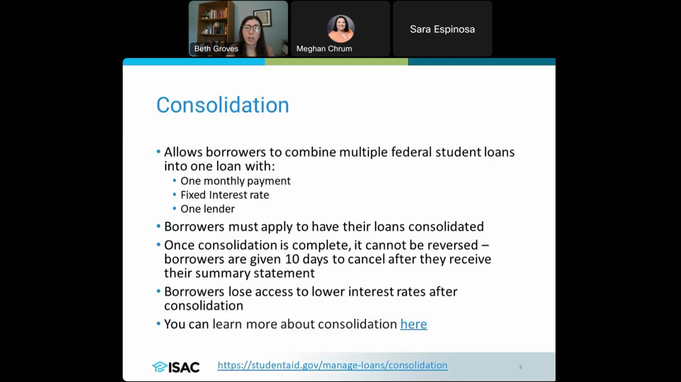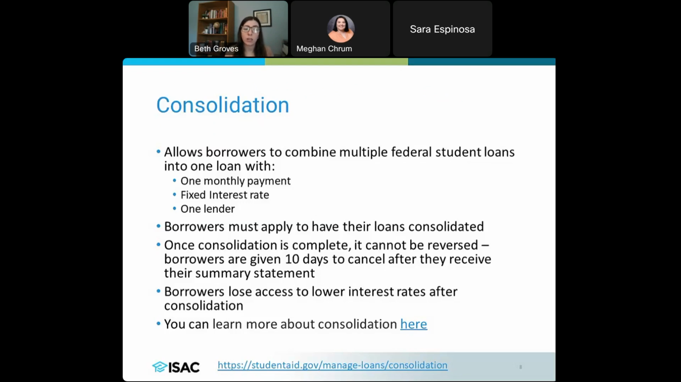Now, consolidation as a whole, just to give you an overview of what this looks like, is essentially going to allow a borrower to combine their loans into one loan. So if they have federal student loans, they're going to put those into one loan. It's going to give them one monthly payment instead of trying to keep track of multiple. It will give them a fixed interest rate. So what consolidation does is it averages those interest rates to give you one. That is fixed, so it's not going to change for the duration of the loan. And then it gives the borrower one lender, which can be really nice for borrowers to not have to keep track of multiple different lenders as well.